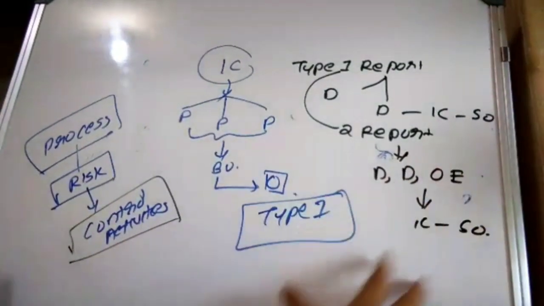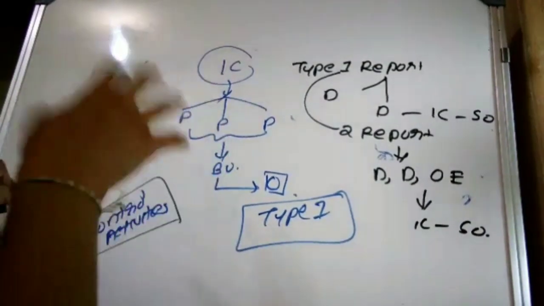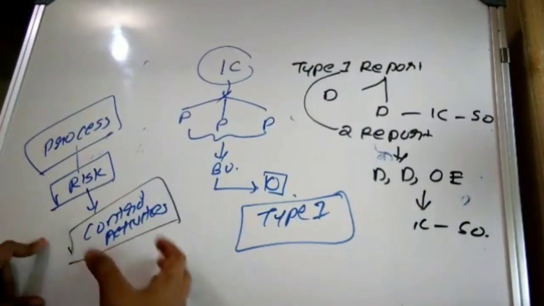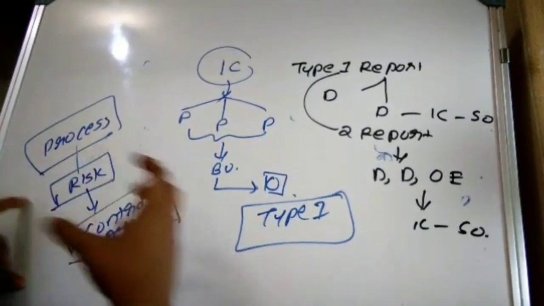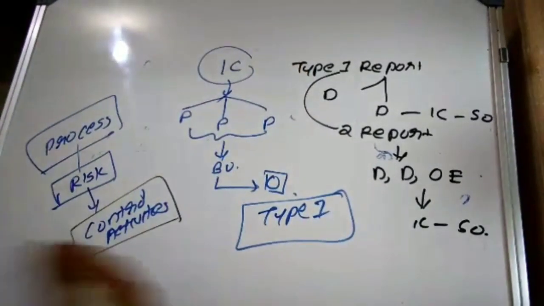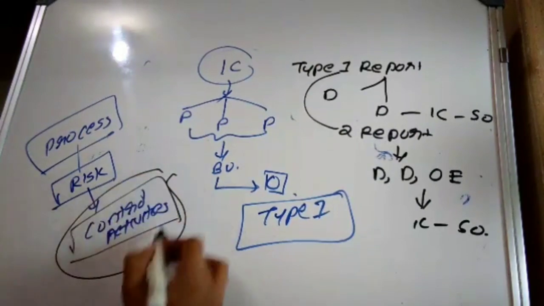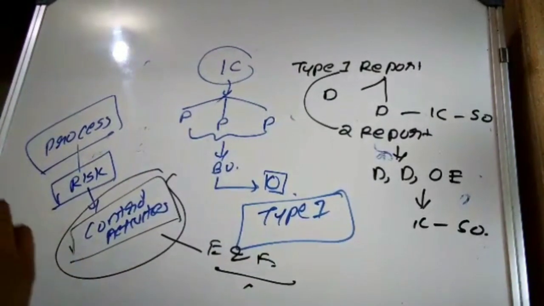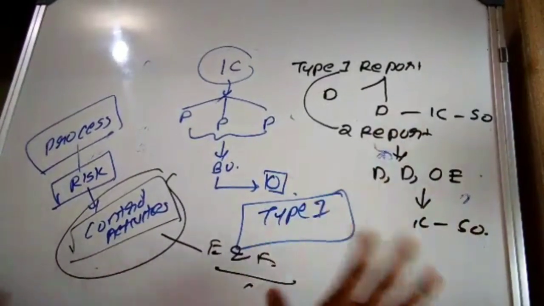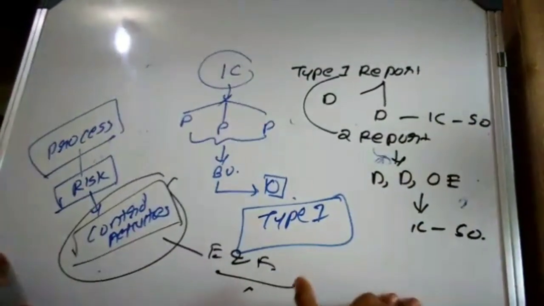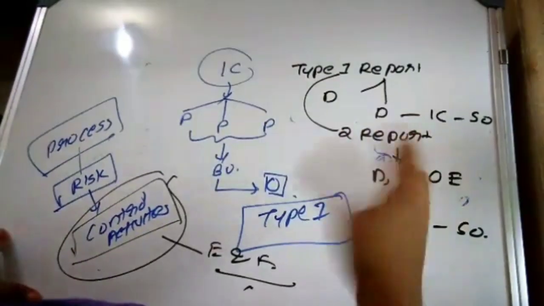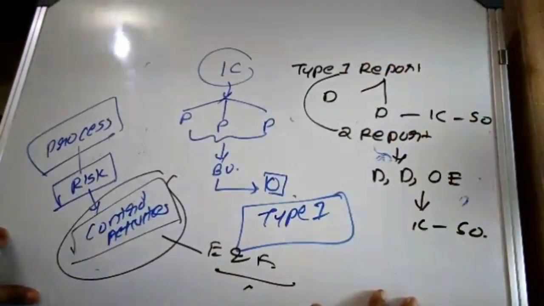That is, the type 2 report is providing the different processes, the risks that may happen to those processes, and the control activities undertaken so as to overcome these risks, plus whether these control activities are operating efficiently and effectively. This is also discussed in the type 2 report. So the auditor of the user entity may always prefer to use the type 2 report. If a type 2 report is not available, they may use the type 1 report.